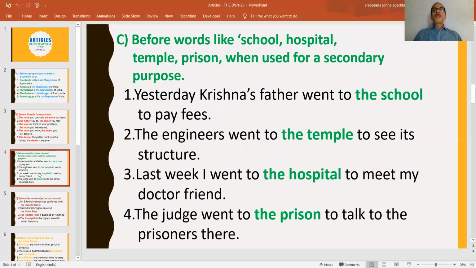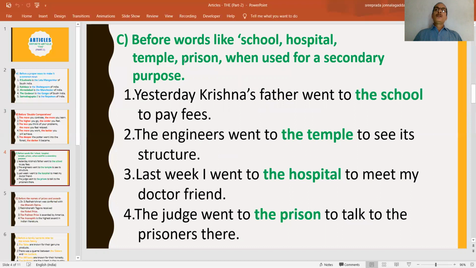Next, before words like school, hospital, temple, prison, when used for a secondary purpose. See, for example, naturally, if I say, I go to school, or the students are going to school, there is no need to use any article. Some women are going to hospital. For what? For treatment, naturally. Why are children going to school? To learn something. For example, the police took the accused to prison.